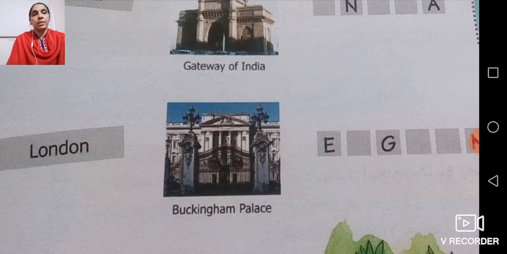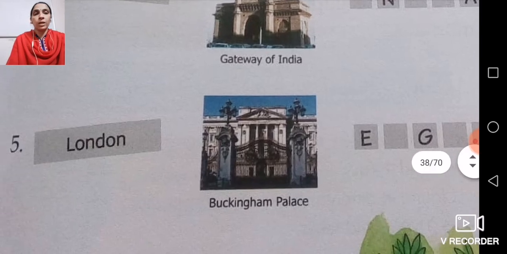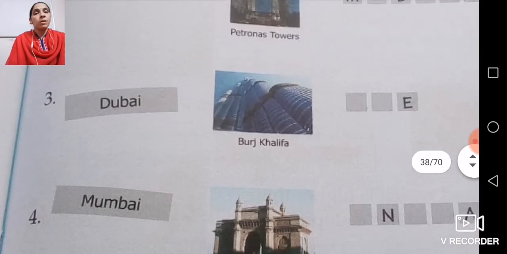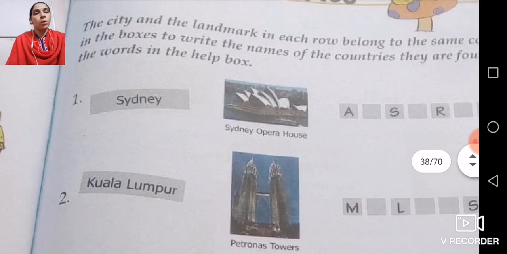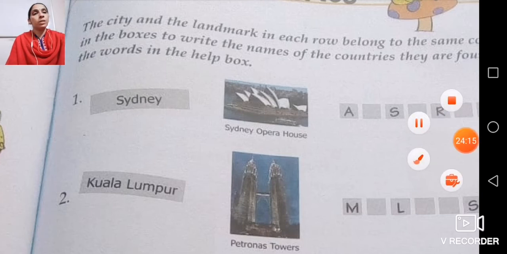England. Now the spellings of these countries you can see from that help box if you have any doubt. It is very important to remember all these names, like Sydney. Sydney is situated in Australia, and Sydney Opera House is one of the huge and very important places of Sydney.